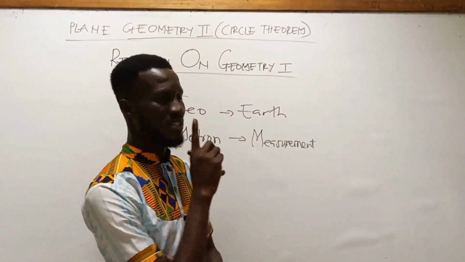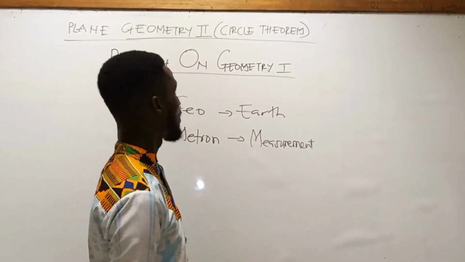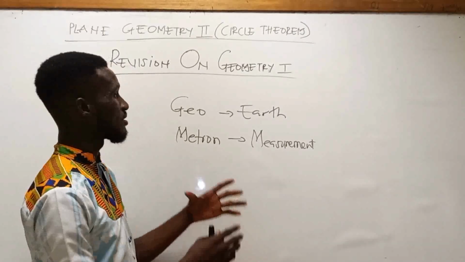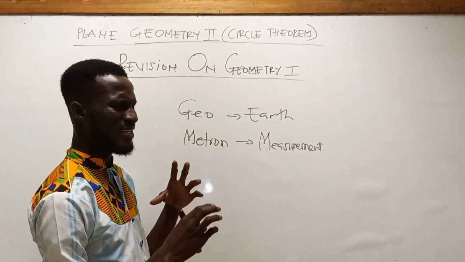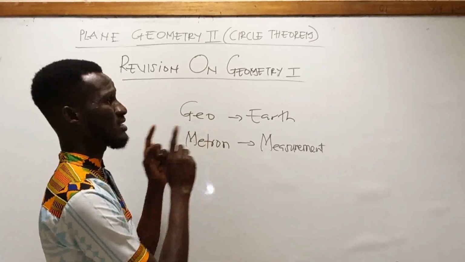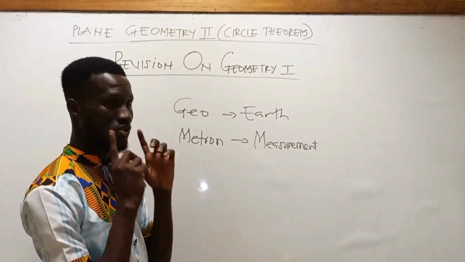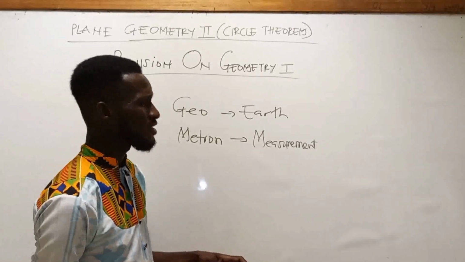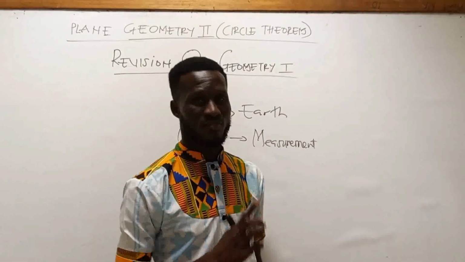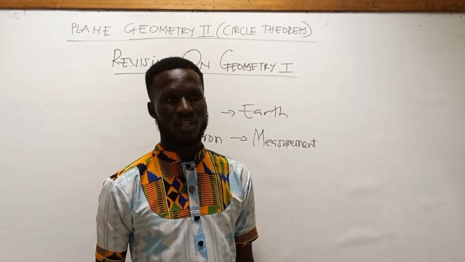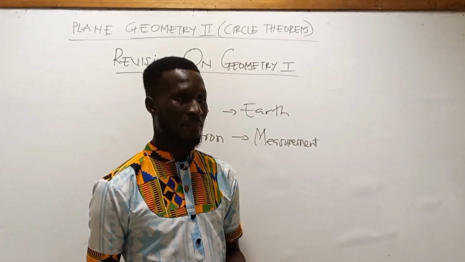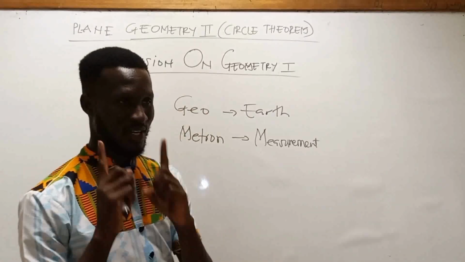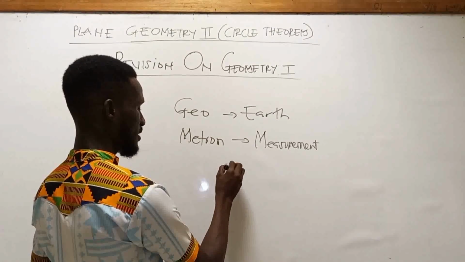Now, we are not going to limit ourselves to measurement of the earth. We are going to talk about the whole thing about earth shape, because geometry itself is one of the biggest branches of mathematics. Geometry is the oldest branch of mathematics. And when we talk about geometry, we give recognition to a particular mathematician called Euclid.